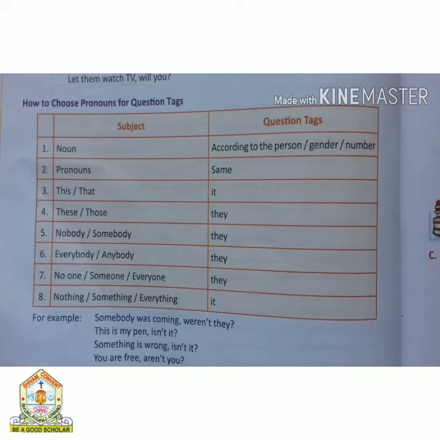After that, we have to understand how to use pronouns for question tags. As you can see in this table, if there is a subject as a noun, then we use question tags according to the person, gender and number. If it is a pronoun, then the question tag will be the same as the subject. If it is this, that, nothing, something, everything, then we use it. And for these, those, nobody, somebody, everybody, anybody, no one, someone, everyone, we use they for the question tag.